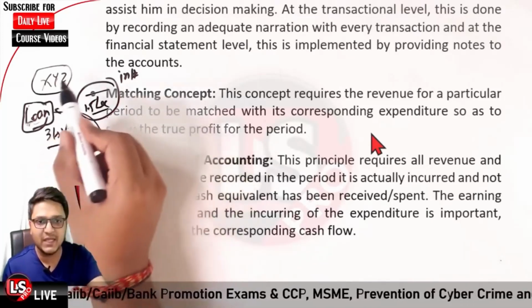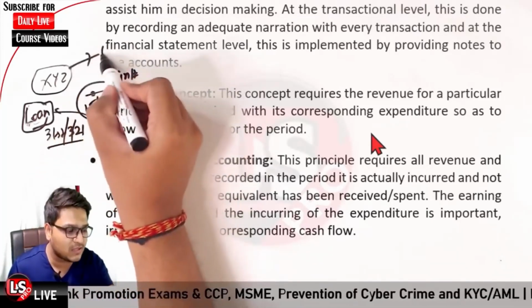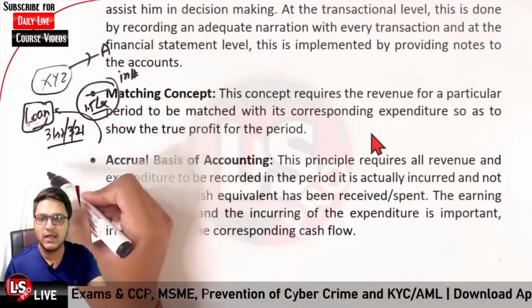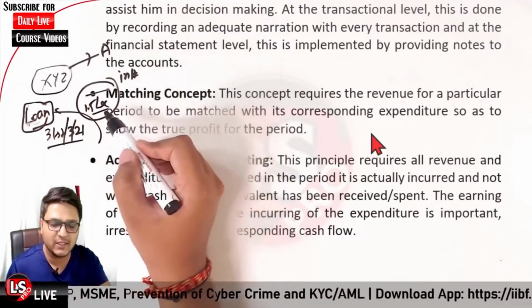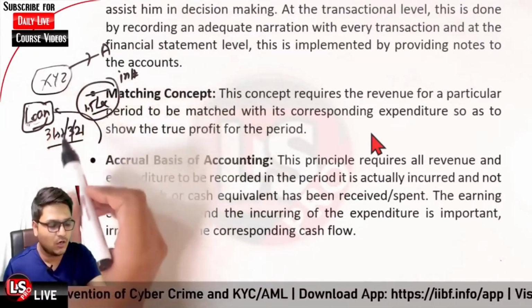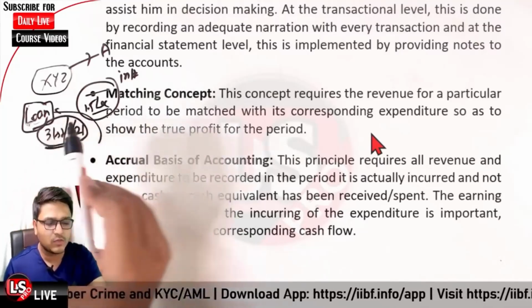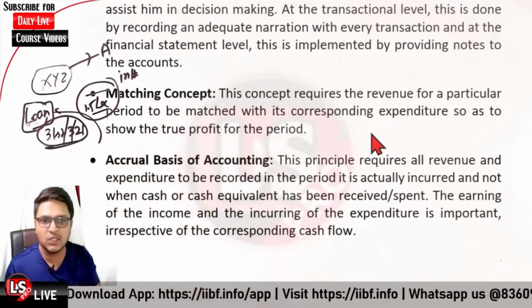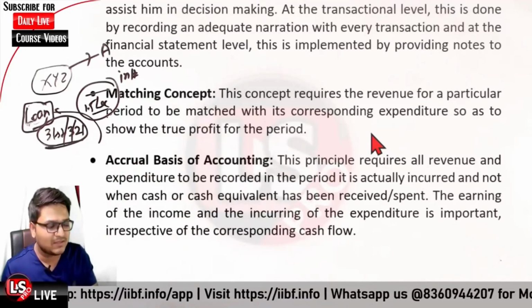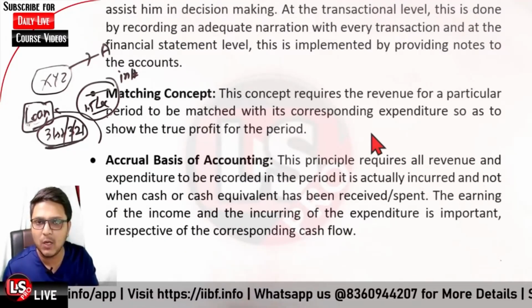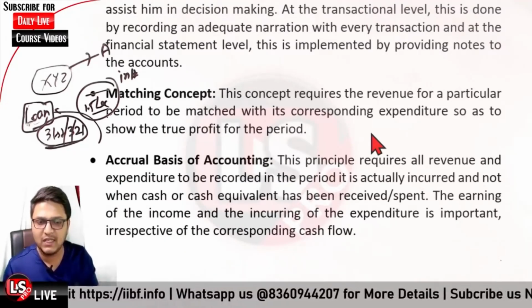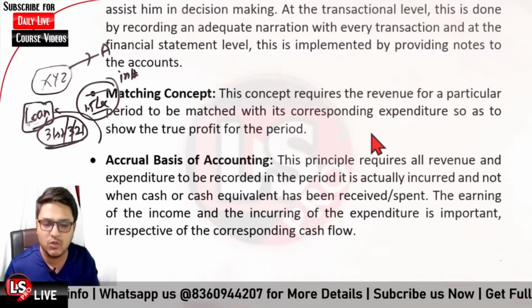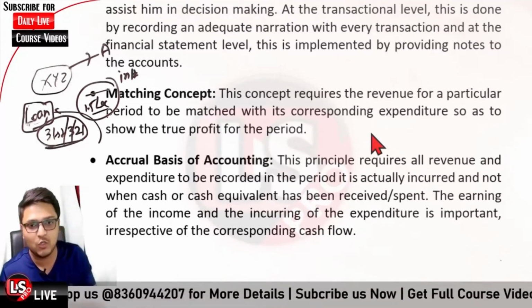You are entitled to receive 1.5 lakh from person A on that date, but person A did not pay any of the amount to you on 31st of March, though you were entitled to receive that amount.